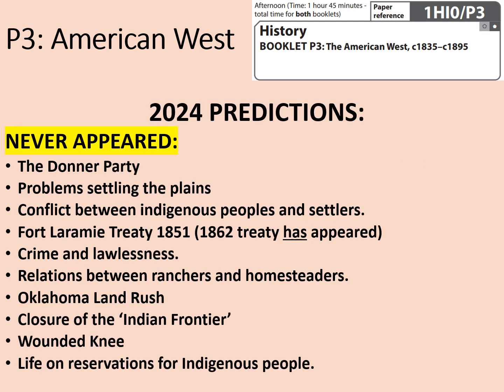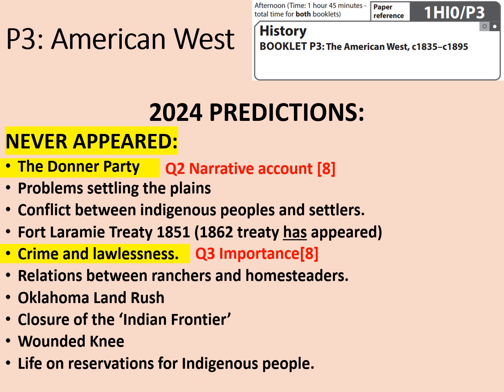Maybe showing a little bit of a lack of imagination with the exam board, there were loads of things that had never appeared before on this particular exam paper. So in a sense, these predictions maybe aren't quite as accurate as they appear, because I did actually choose quite a few things. However, most people were absolutely delighted to see that the Donner Party had turned up for the narrative account question, but also that crime and lawlessness turned up for question 3 with one of the importance questions. So if you revised these things based on these predictions, you were probably really happy with that.